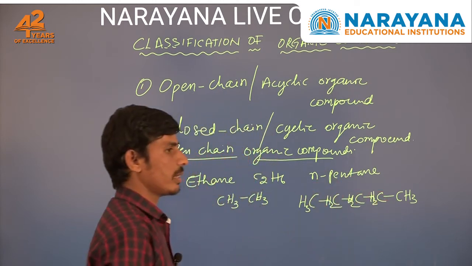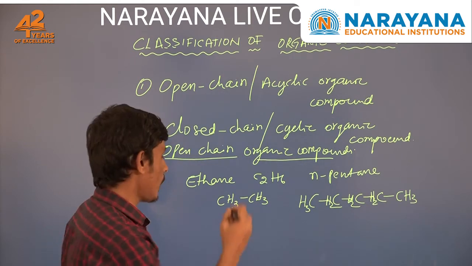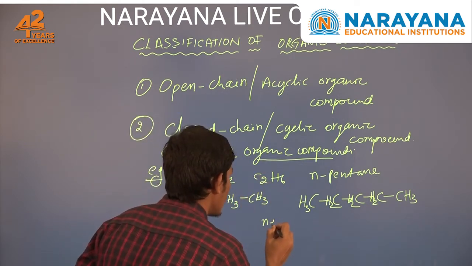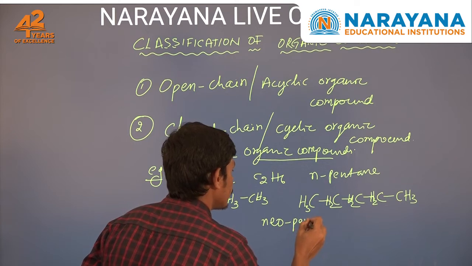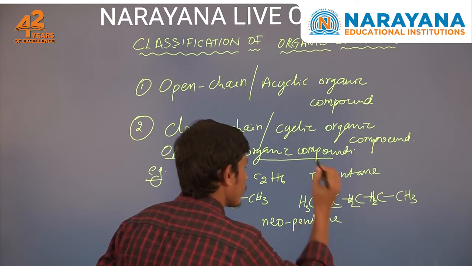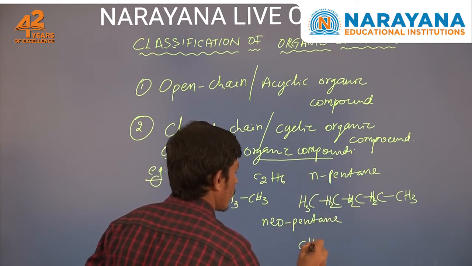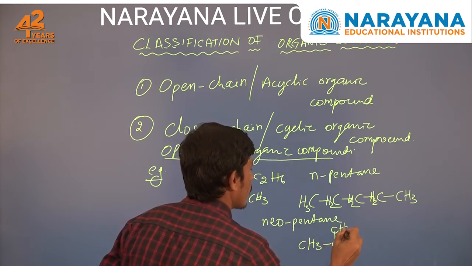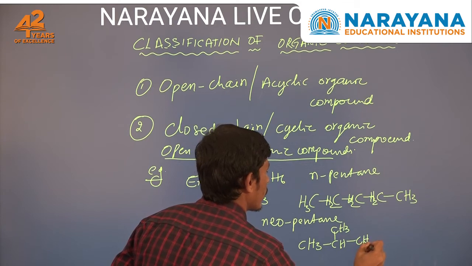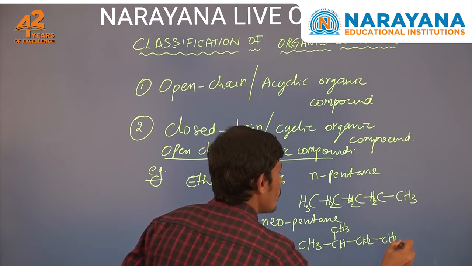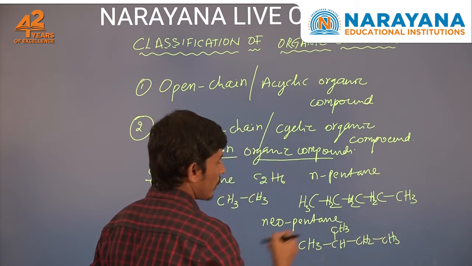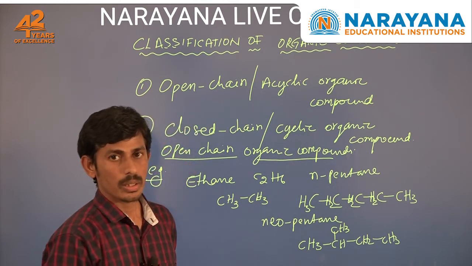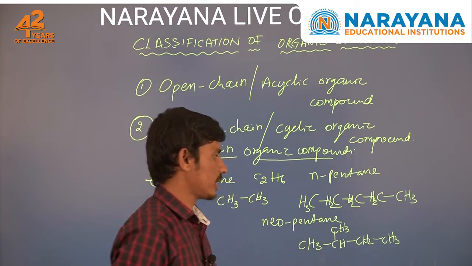Now a branched chain organic compound example is neopentane. In neopentane, all 5 carbon atoms are connected to each other to form a branched chain-like structure.